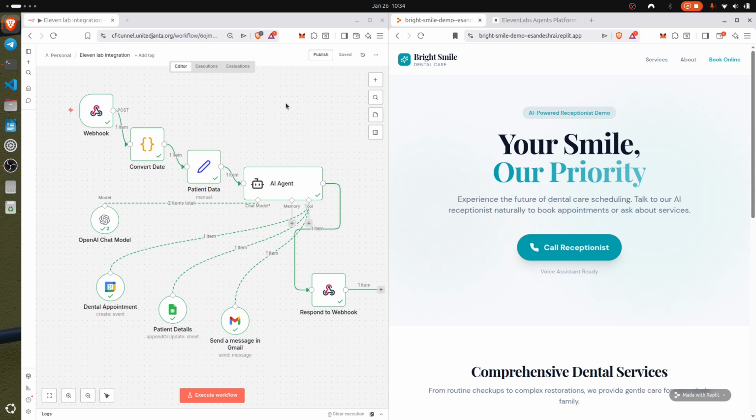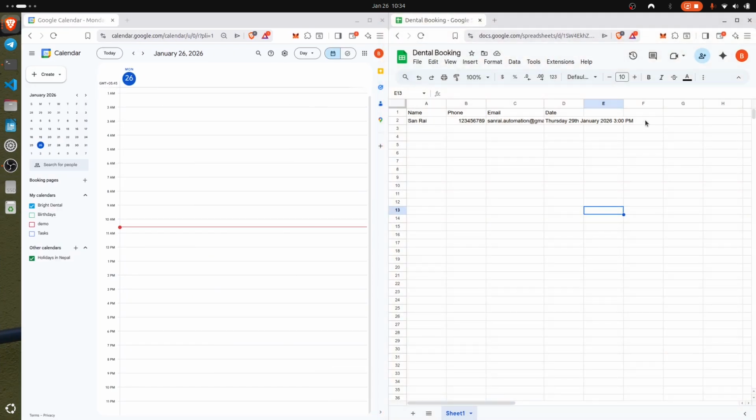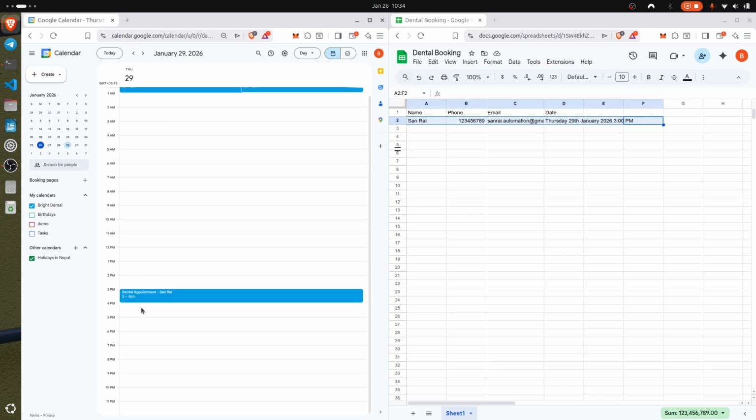So, as you can see, my workflow has been executed. Let's go and check our Google Sheet. Here we can find the patient data created by our AI agent, which is correct. And let's go to our calendar and see if it has managed to book an appointment for us. Yeah, that's also correct. It's between 3 to 4 p.m. The time is right.